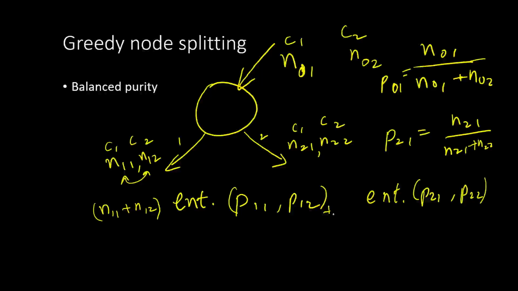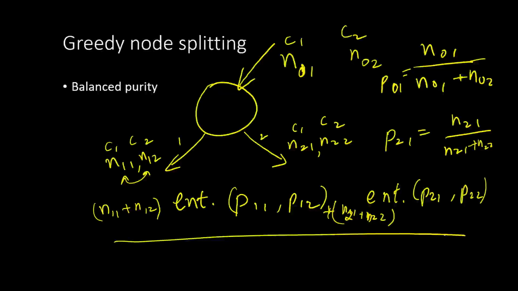Okay, and here it is going to be n21 plus n22. Okay, divided by the total number of training points, which is n11 plus n12 plus n21 plus n22, or simply put it is going to be n01 plus n02, which is same as the sum of the 4 sets of training points that are in the numerator. So this is your weighted average impurity.